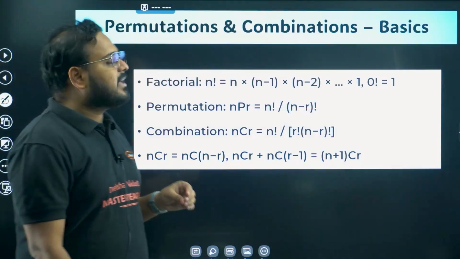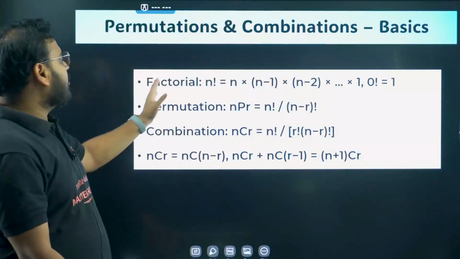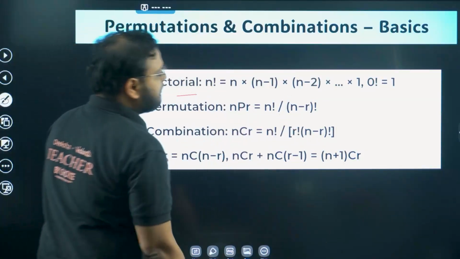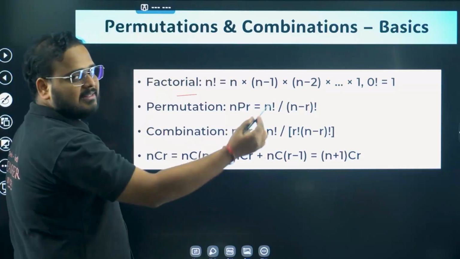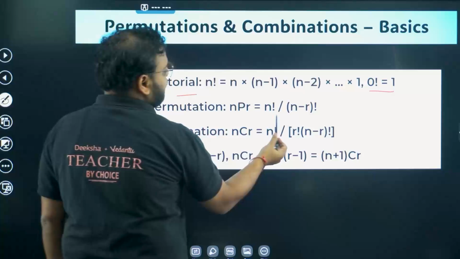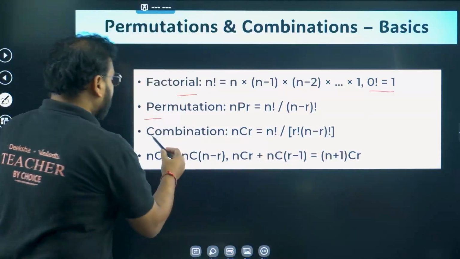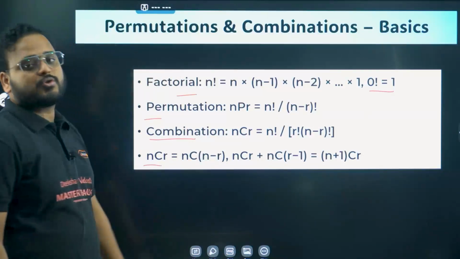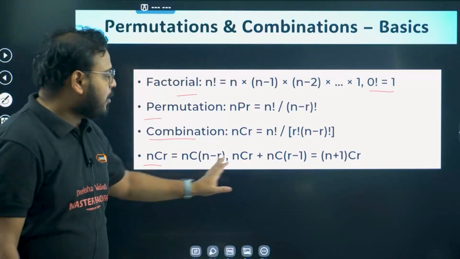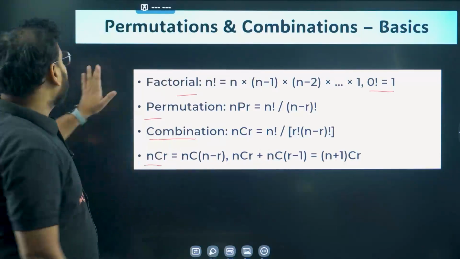Moving on, PNC, very basics. If you are looking for the meaning of factorials, it is given over here: n times n minus 1, n minus 2, like that. Zero factorial is always 1. Then permutations, nPr is n factorial upon n minus r factorial. Combinations, nCr is also given, nCr equals nC n minus r. Some properties are here, please learn them, very, very important.